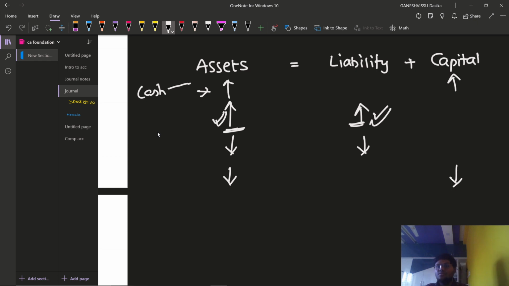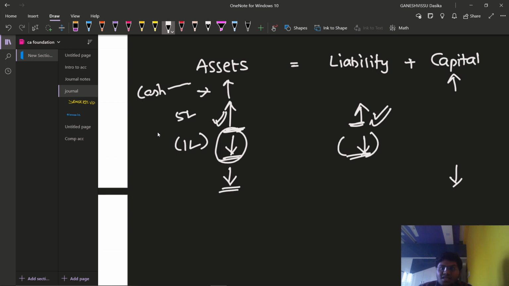That means an increase in assets will also lead to an increase in liability, and here we have decreased. Out of the borrowings of 5 lakhs we have repaid 1 lakh, right? That means our cash account is being credited because 1 lakh has been decreased from the cash account. So in order to decrease the cash account, we credit the cash account, and the liability will also be decreased by 1 lakh rupees. So we debit that liability account, because decreasing liability means we are decreasing the credit balance, in the sense of debiting the credit balance account.